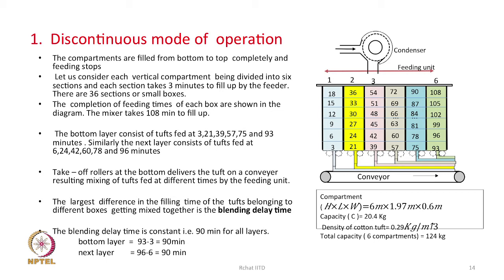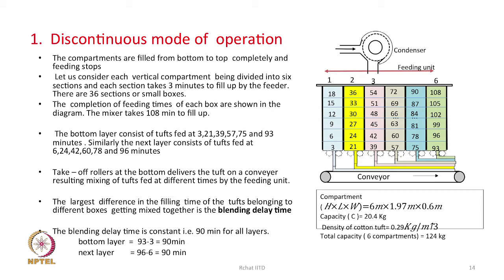So, the feeding times of these tufts in the bottom layer are 3, 21, 39, 57, 75 and 93. These are the times when this bottom layer was filled up.